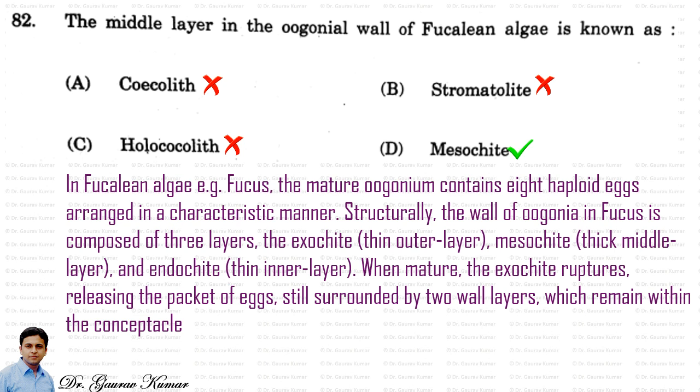Structurally, the wall of oogonia in Fucus is composed of 3 layers: the exochide, the thin outer layer, the mesochide, the thick middle layer, and the endochide, the thin inner layer. When mature, the exochide ruptures, releasing the packet of eggs, still surrounded by two wall layers which remain within the conceptacle. So the answer is mesochide because they are asking about the middle layer.